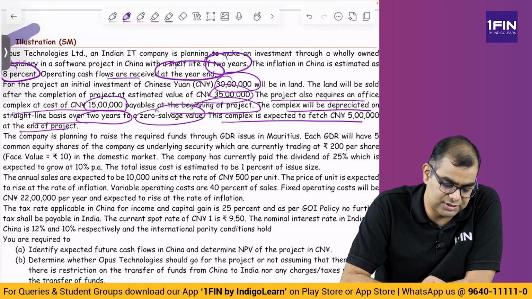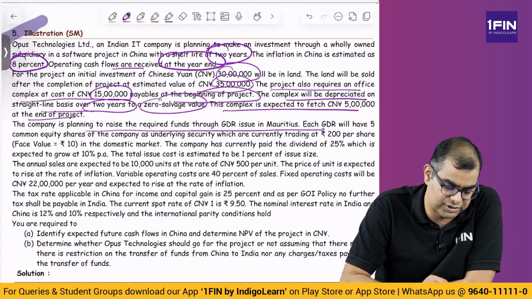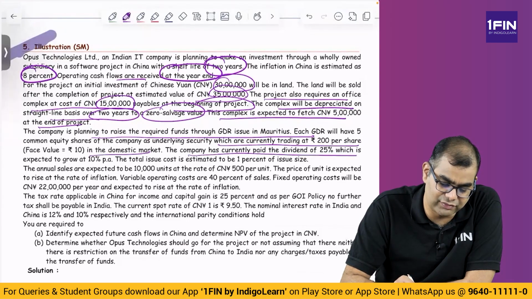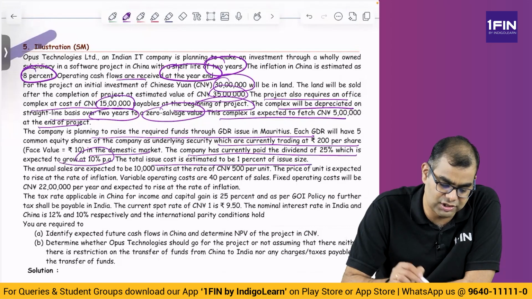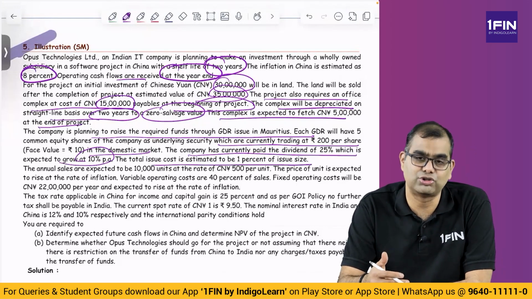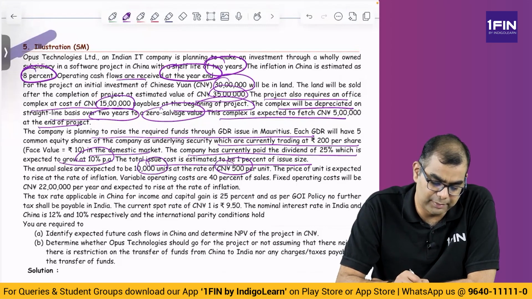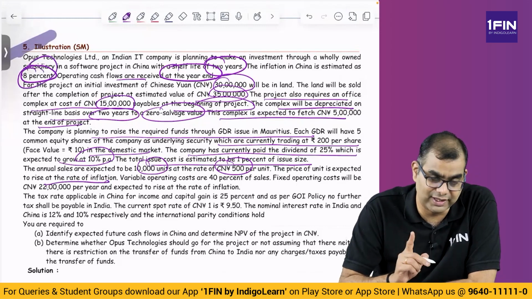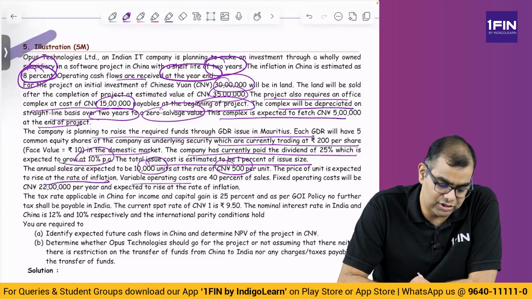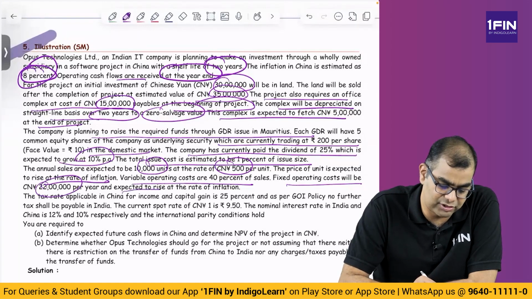Please remember, the company is planning to raise the required funds through a GDR issue in Mauritius. Each GDR will have 5 common equity shares of the company as underlying, which are currently trading at 200 per share in the domestic market. The company has currently paid a dividend of 20, last year 25%, expected to grow at 10%. The cost of issue is estimated to be 1% of issue size. Annual sales are 10,000 units at the rate of CNY 500 per unit. Price is expected to rise at the rate of inflation. What is the rate of inflation? We noted down 8%. This is why I said remember inflation. Variable operating costs are 40% of sales, fixed costs will be CNY 22 lakh per annum and expected to rise at the inflation rate.